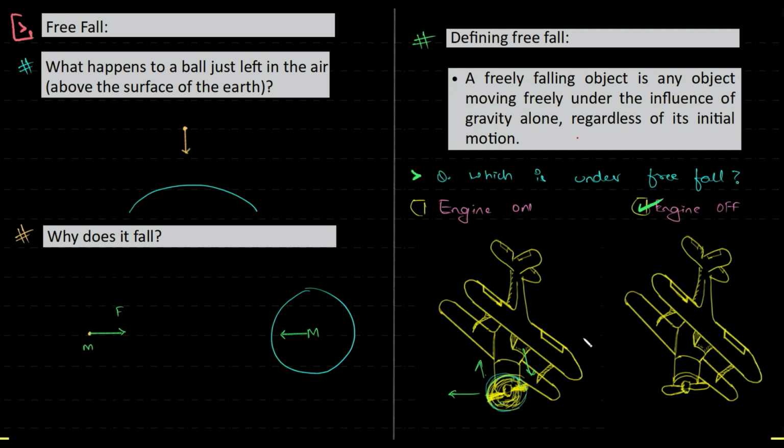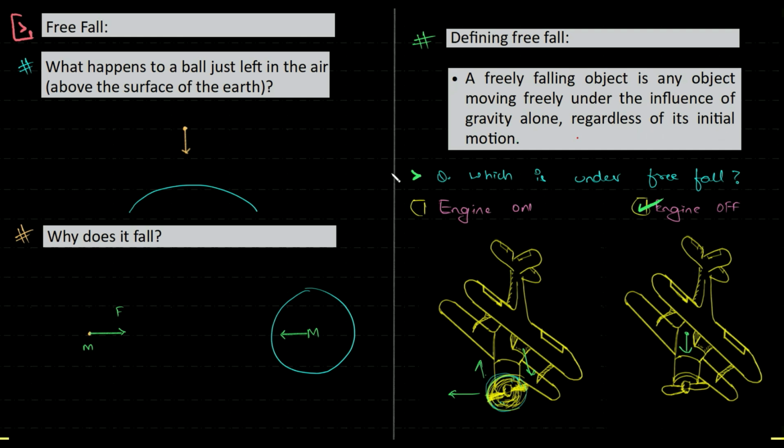But in the second case, the engine is off. So the engine per se is not pushing or pulling, it's doing nothing. As a whole, the plane is being pulled down by gravity and the plane will fall towards the Earth, right? So anything that is falling towards the Earth, provided there's no push by any other source, is said to be under free fall, regardless of its initial motion.